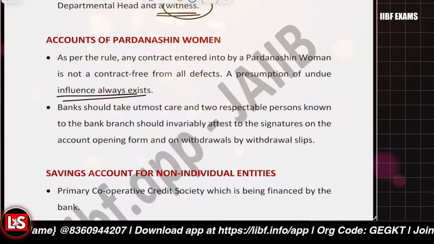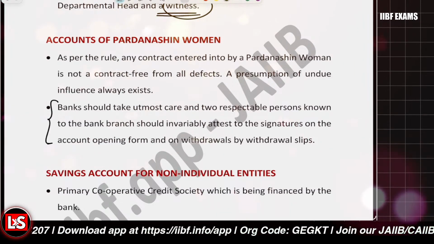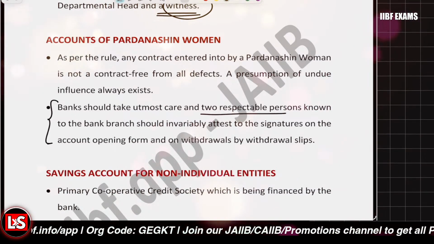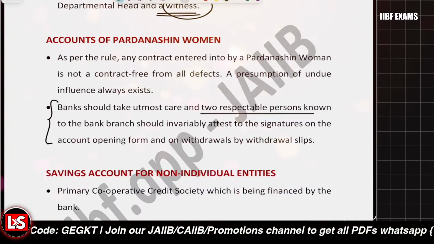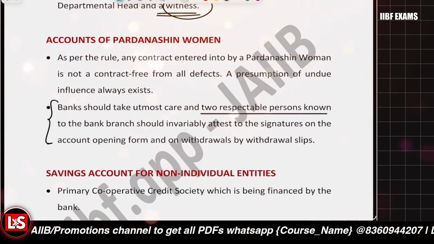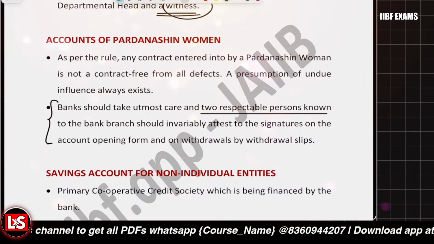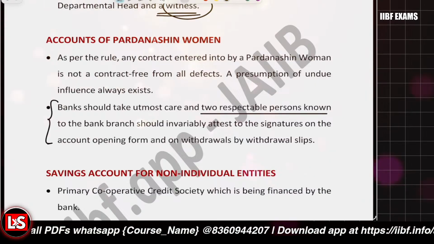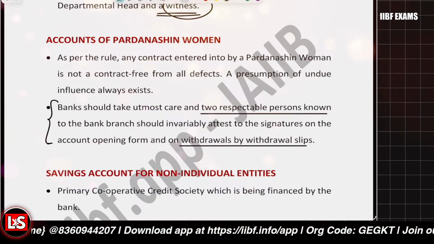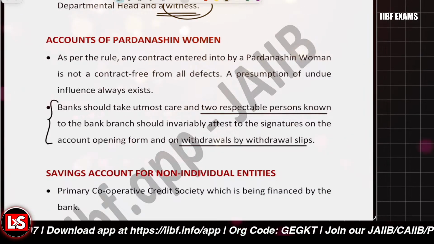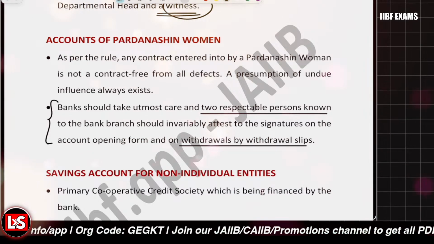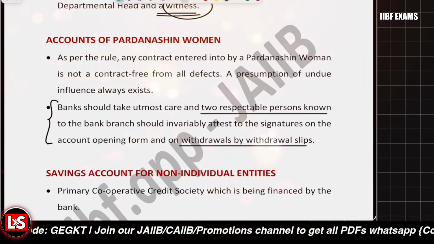So as a banking precaution, it is very much required to obtain at least two attestations from two respectable persons who are known to the bank, right? They should invariably verify the signature and the account opening form. And each and every withdrawal transaction is to be verified by the two respectable persons who are known to the bank. Only then can such accounts be allowed. Clear with it?